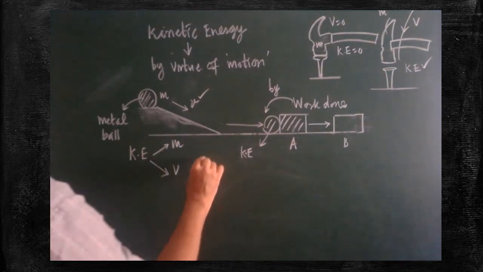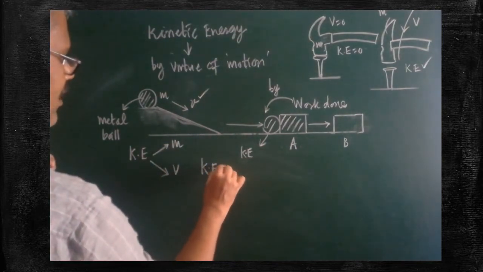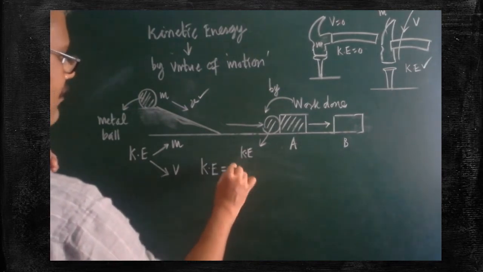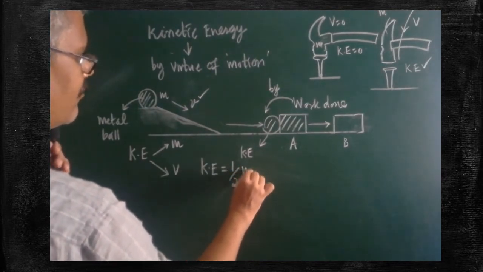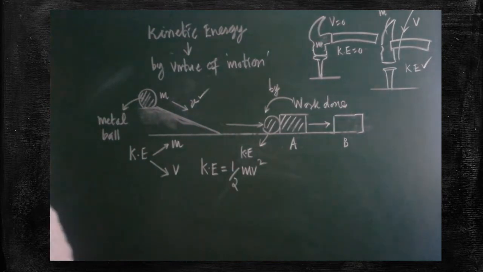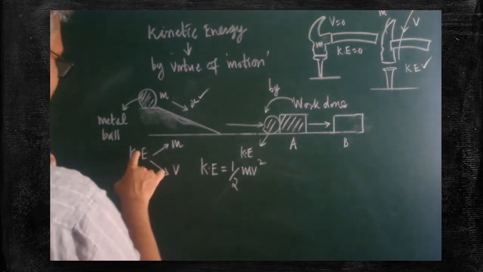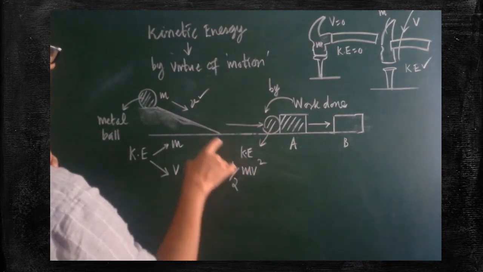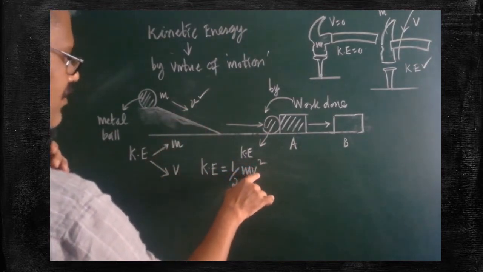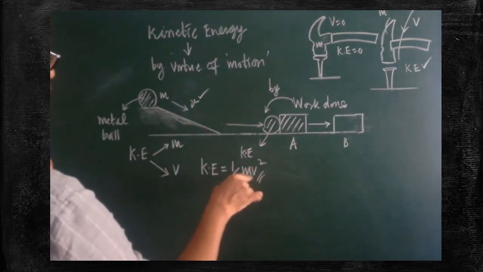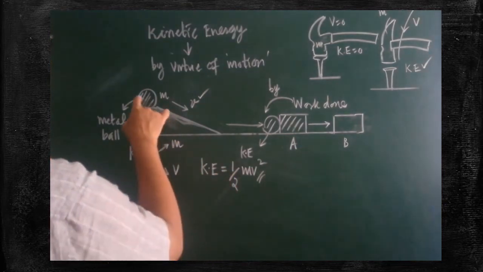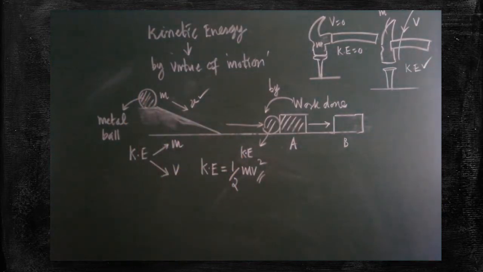The magnitude of the kinetic energy can be measured by the formula half mv square. Here m is the mass of the body, and v is the velocity of the body. The square of the velocity must be taken. By using this simple expression, we are able to calculate the energy possessed by any body.